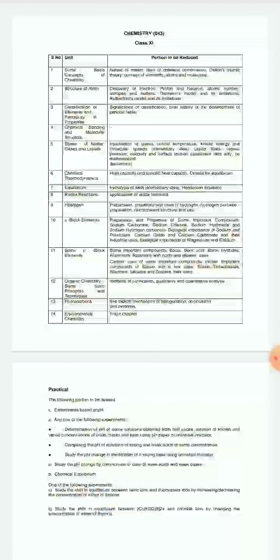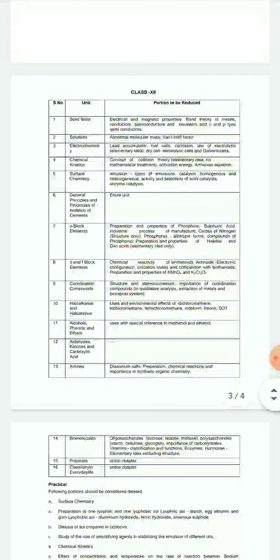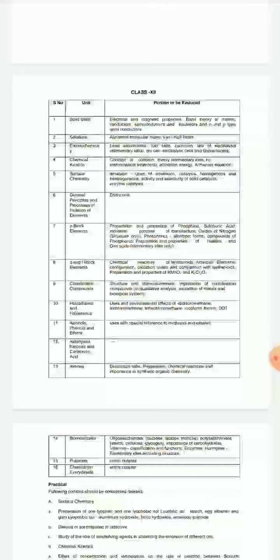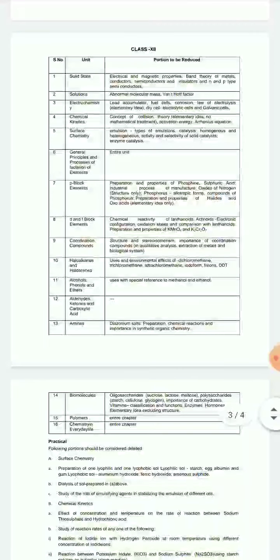So for class 12th, from the chapter 1, that is solid state, electrical and magnetic properties, band theory of metals, conductors, semiconductors and insulators, and N and P type semiconductors have been deleted. From chapter 2, that is solutions, abnormal molecular masses, Van 't Hoff factor has been deleted.